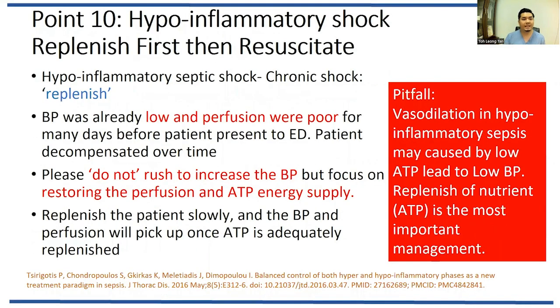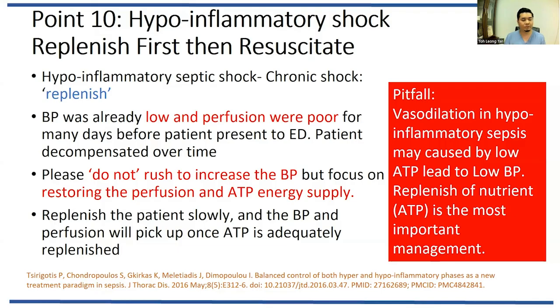However, for point number 10, patients who have hypoinflammatory shock, I think replenishment is more important than resuscitation. Meaning that we give some time for the body to kickstart again. The shock can be chronic, or the patient may have already gone through a few weeks before coming to you. Maybe the perfusion is already low, but the body is able to compensate with a minimum perfusion for the cells. So when they come to hospital, we give them time to replenish before we start to resuscitate them. Because if you hurry the resuscitation, it will definitely push the patient to decompensate very fast.